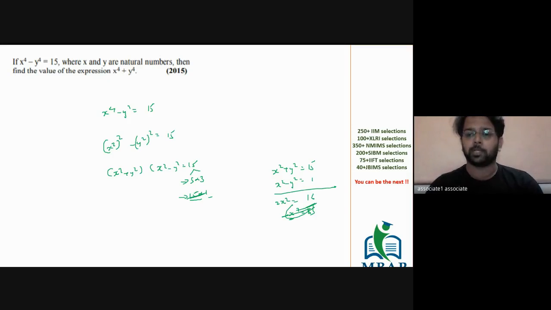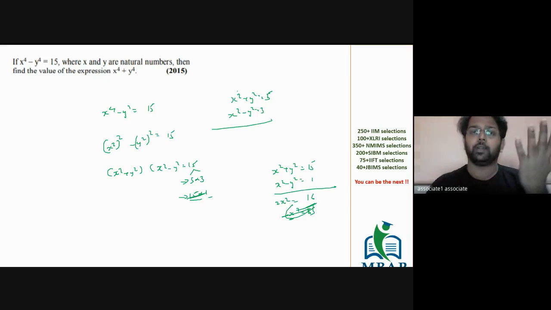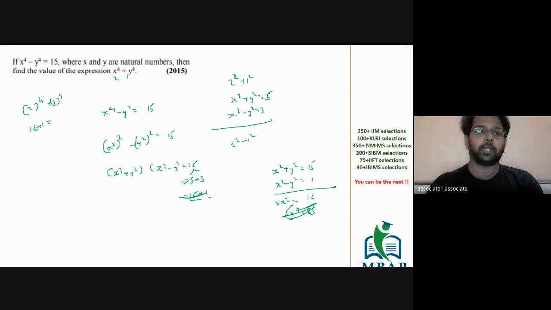So the only possible solution, all of you are right: x square plus y square is equal to 5 and x square minus y square is equal to 3. If you solve this, you have the answer. How can you write 5 as the sum of two perfect squares? It's 2 square plus 1 square. And 3 is 2 square minus 1 square. So x and y are 2 comma 1. So it's 2 raised to 4 plus 1 raised to 4, 16 plus 1, the answer is 17.